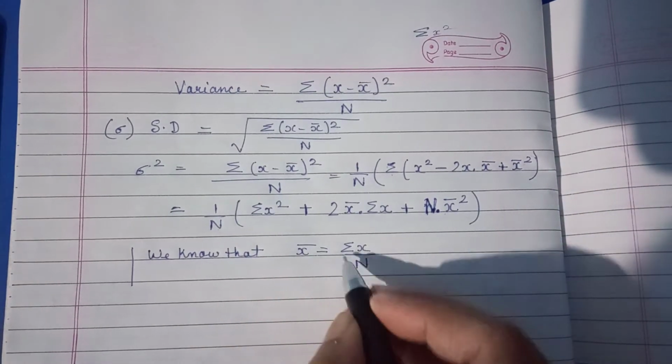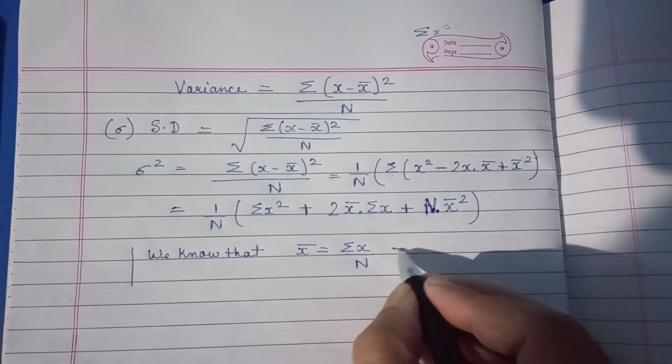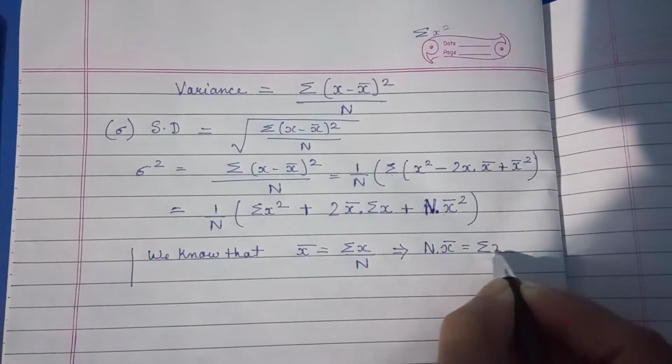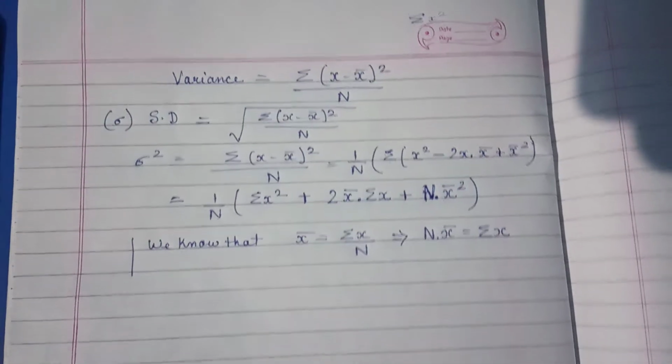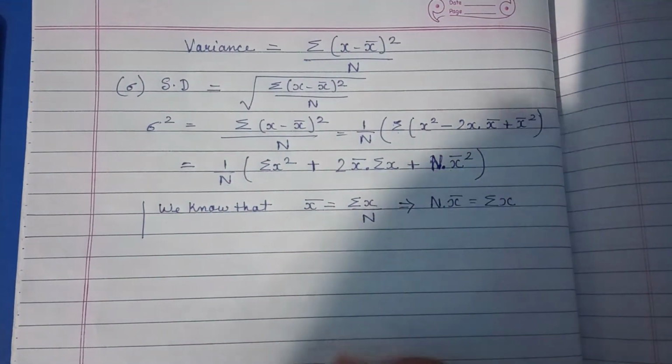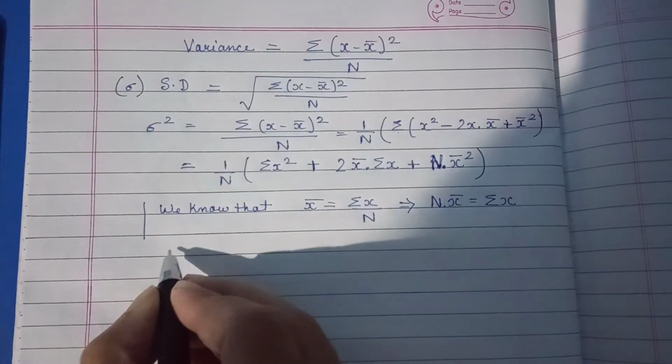This is the formula of mean. So we can write n into x bar is equal to summation of x. Now how will we convert this formula in terms of this? Just be careful in this step.